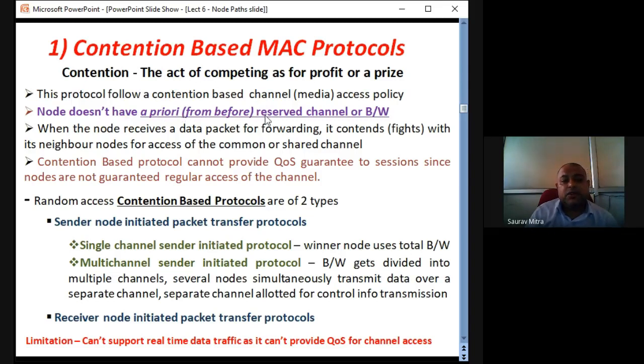So contention based protocol cannot provide QoS guarantee to the session, since nodes are not guaranteed regular access to the channel. As soon as the node has some data, it starts fighting for the channel, or contending for the channel. Not necessarily that it will be given the access to the channel. So it starts contending, but it is not getting any kind of access. What happens to the data packet?